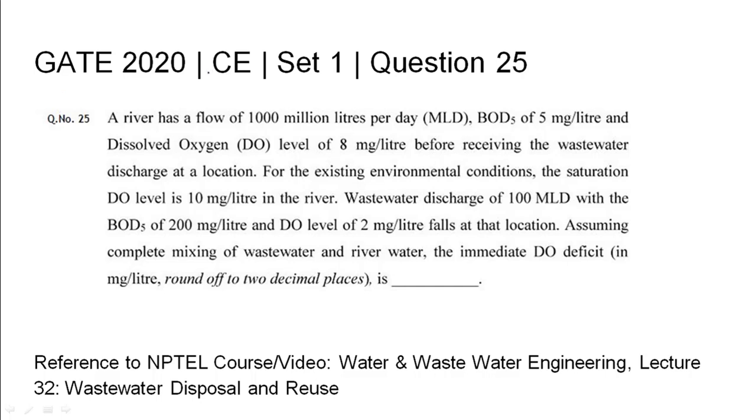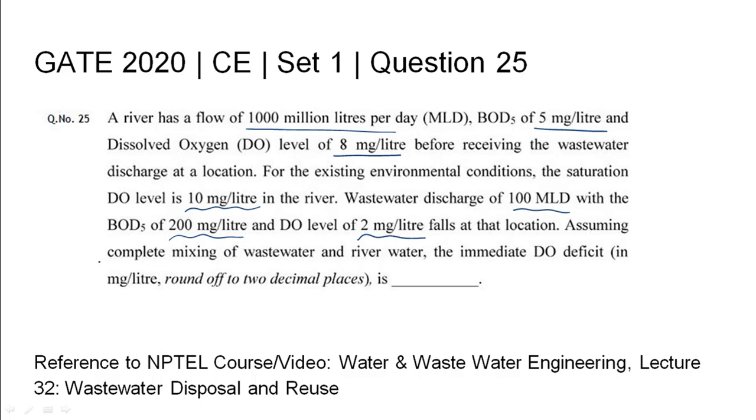GATE 2020 Civil Engineering Set 1 Question 25. A river has a flow of 1000 million liters per day, BOD 5 days of 5 mg per liter and DO level of 8 mg per liter before receiving the wastewater discharge at a location. For the existing environmental conditions, the saturation DO level is 10 mg per liter in the river. Wastewater discharge of 100 mld with the BOD 5 of 200 mg per liter and DO level of 2 mg per liter falls at that location.